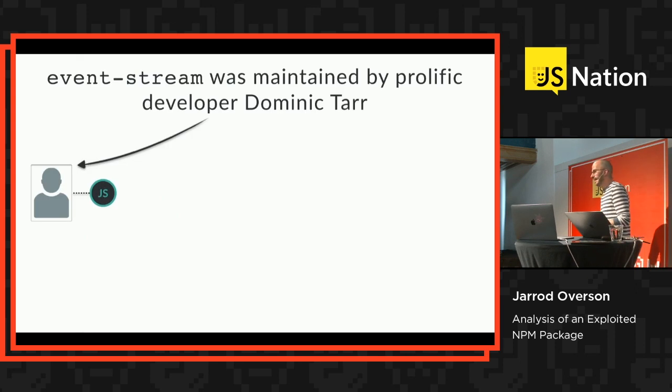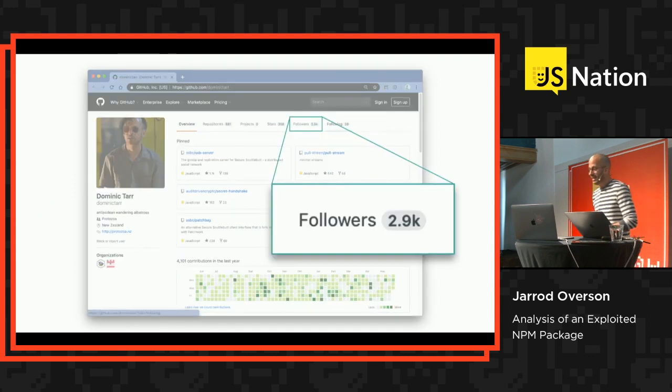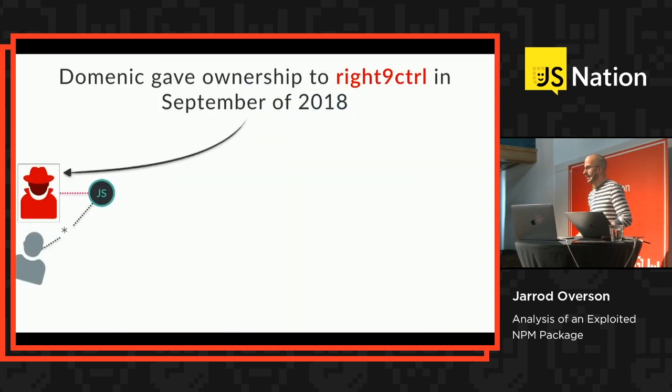So event stream was maintained by developer Dominic Tarr. He creates a lot of code, and a lot of people depend on a lot of what he's written. He's not a no-name developer. A lot of people respect him. He's a good guy, and he does a lot of valuable work. He's got a very, very substantial following, and he writes a lot of code that people depend on, hundreds upon hundreds of repositories and packages. And one day, last year, September of 2018, he gave this package, event stream, to a random person.